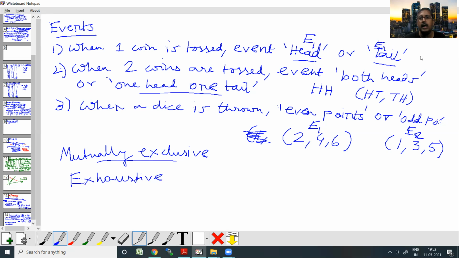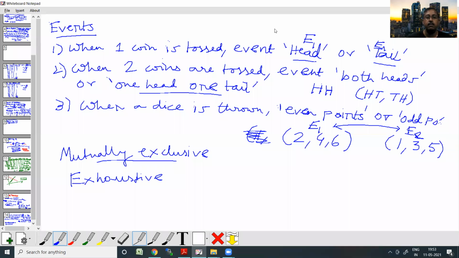There cannot be any other outcome beyond these two. Same here, when I combine E1, even points, and E2, odd points, that covers all possible outcomes. So those two events are called exhaustive events.